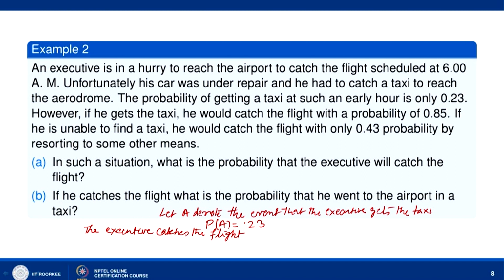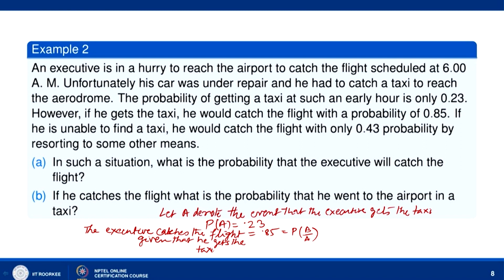The probability that the executive catches the flight is 0.85, given that he gets the taxi. So, this is the probability of B given A.